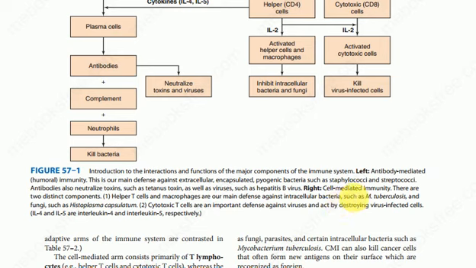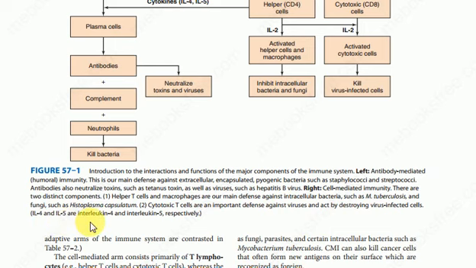Cell-mediated immunity consists of two distinct components, helper T cells and macrophages, our main defense against intracellular bacteria such as M. tuberculosis and fungi such as Histoplasma capsulatum. Cytotoxic T cells are an important defense against viruses, acting by destroying the virus-infected cells.